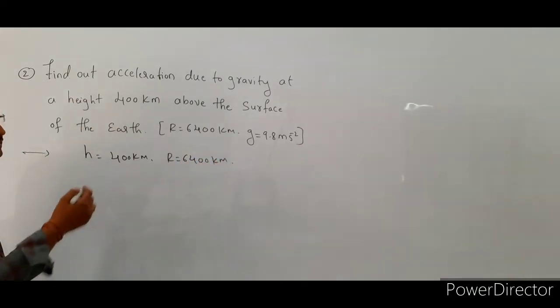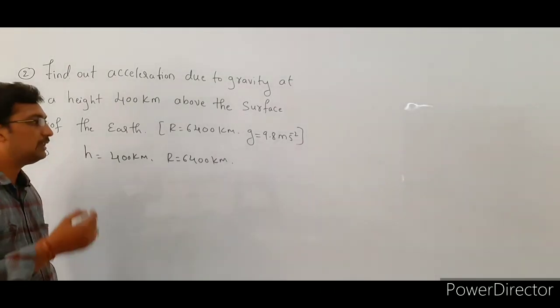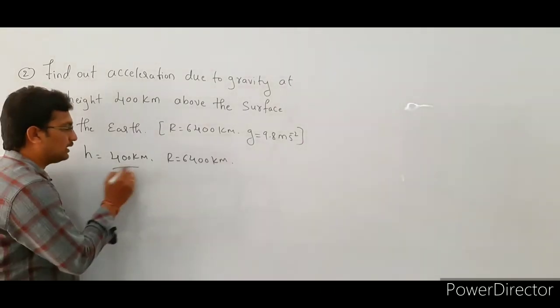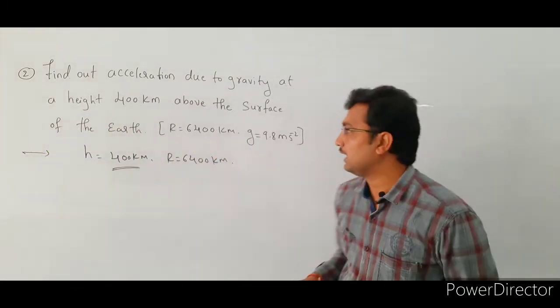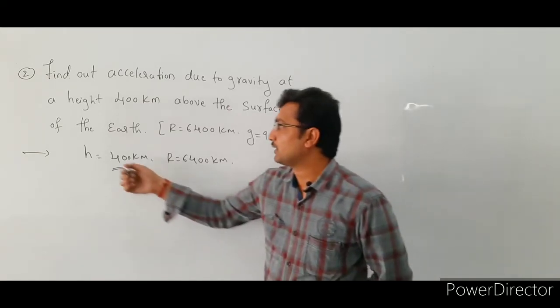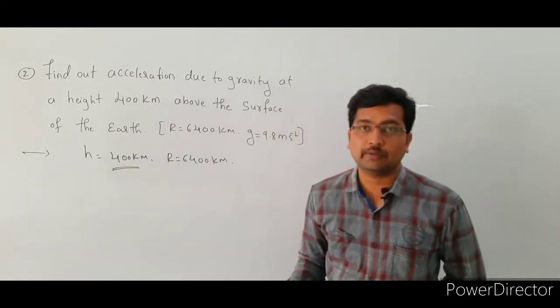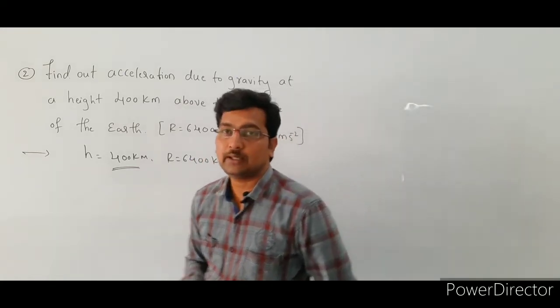Then g value is 9.8 meter per second square. But in this case the height value is very small compared to the radius of the earth. The radius of earth is 6400 km, but the height value is 400 km. So it is very small compared to the radius of the earth.